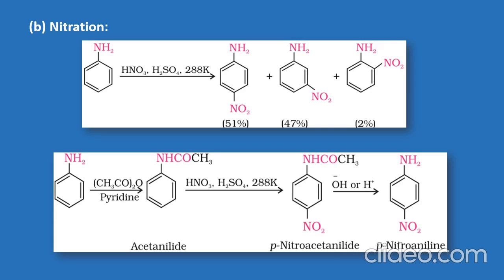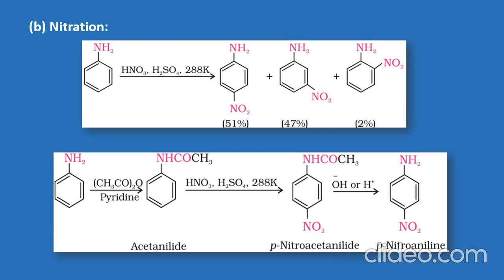It should be noted that aromatic amines cannot be nitrated directly because nitric acid, being a strong oxidizing agent, oxidizes the nitroamine so formed to form a black mass of various oxidation products.